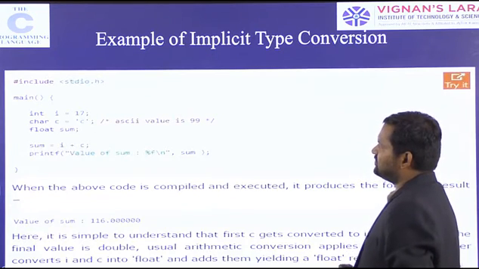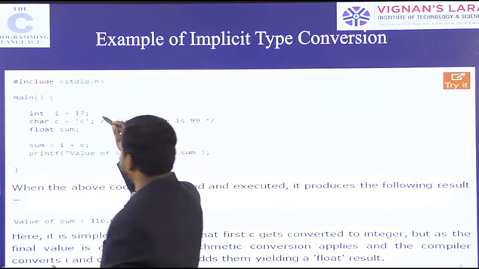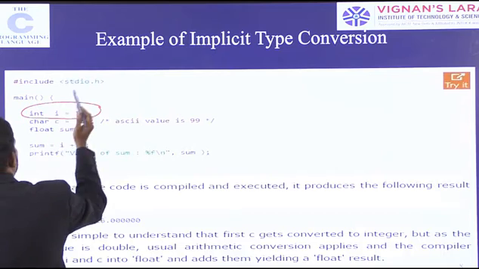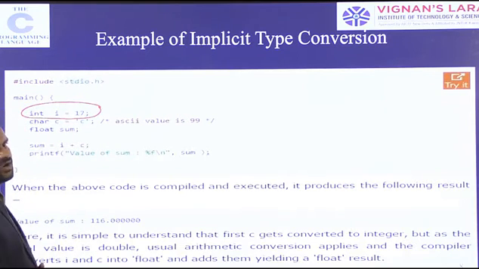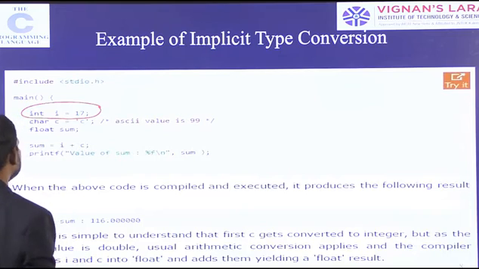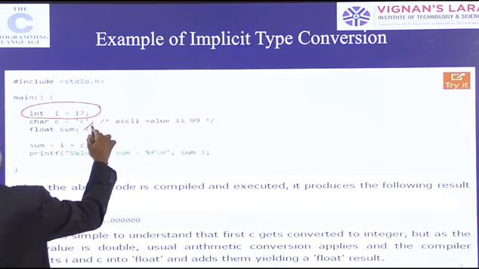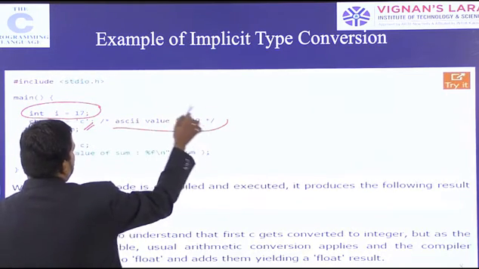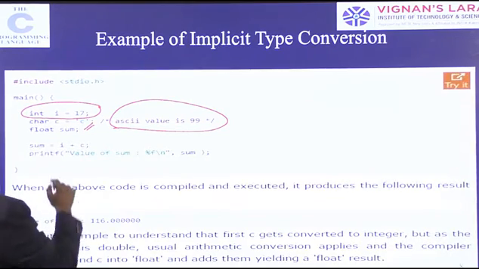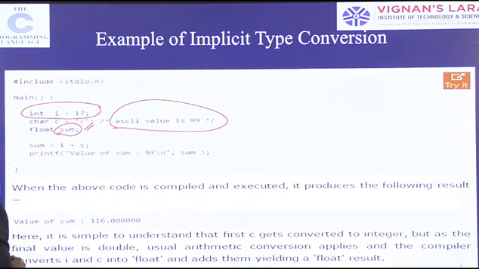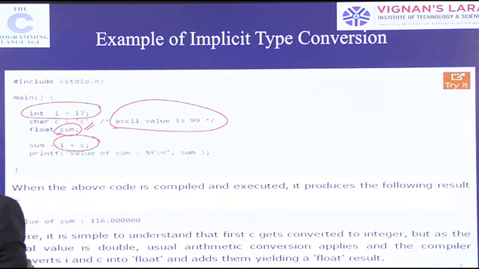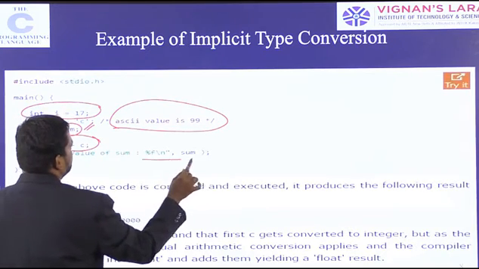So this is the initialization of a statement. I can hold the value 17. Char c is equal to 'c'. c can hold a value of 99, the ASCII value of 'c' is 99. Float sum, so sum is a float value. Sum is equal to i plus c. What is i? i has 17, plus c, 99. Printf the value of sum as float.